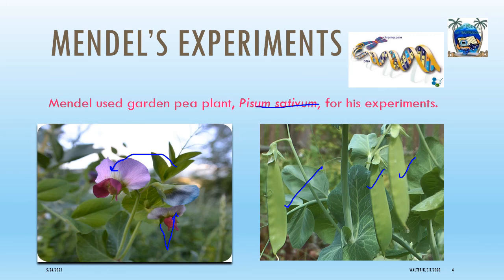The arrangement of the leaves, the flowers, the shape of the pod, and the height of the plant are the characteristics that Gregor Mendel observed over a long time, and collected a lot of data which he statistically analyzed to come up with the Mendelian principles of genetics, which have held true to this date.